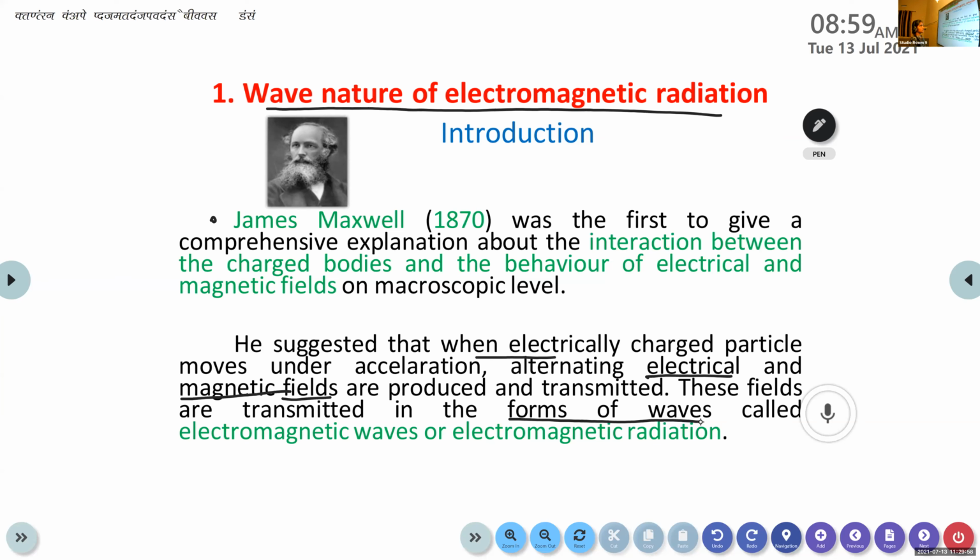Dia, can you please read the points about the wave nature of electromagnetic radiation? James Maxwell was the first to give a comprehensive explanation about the interaction between the charged bodies and the behavior of electrical and magnetical fields on macroscopic level. He suggested fields are produced and transmitted. These fields are transmitted in the form of waves called electromagnetic waves or electromagnetic radiations. Okay.